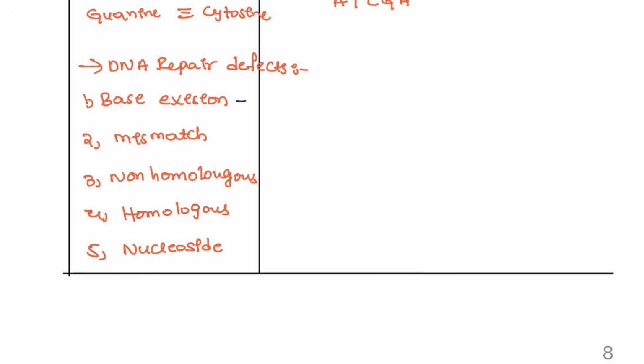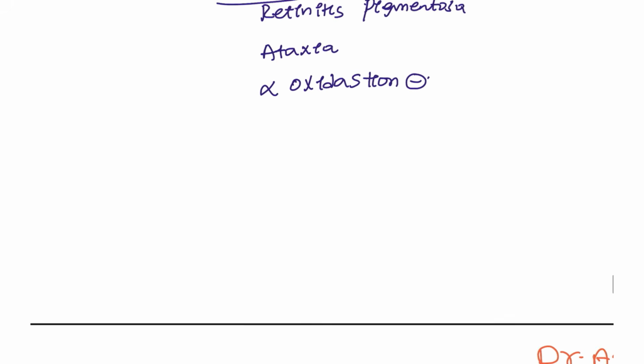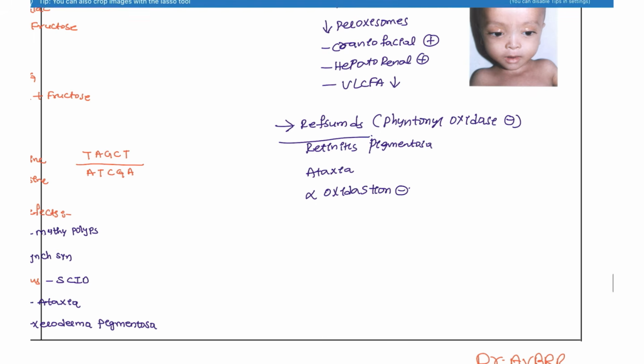So base excision defect is associated with the MUTYH polyps. Mismatch is associated with Lynch syndrome. Non-homologous is associated with severe combined immunodeficiency. Homologous is associated with ataxia, and nucleoside is associated with xeroderma pigmentosa. Xeroderma pigmentosa. Okay, next. So let's keep the revision disease here.